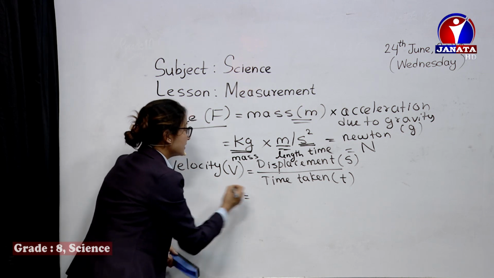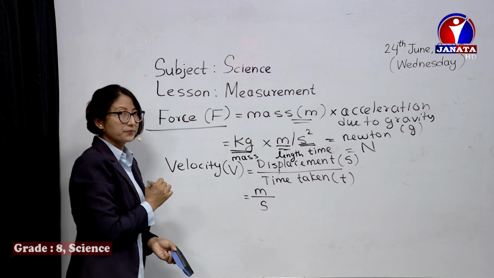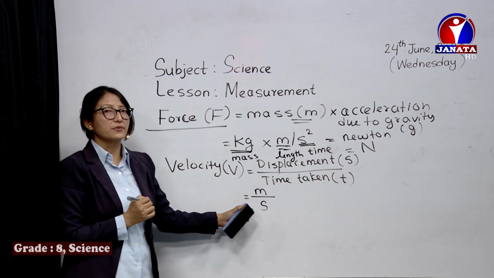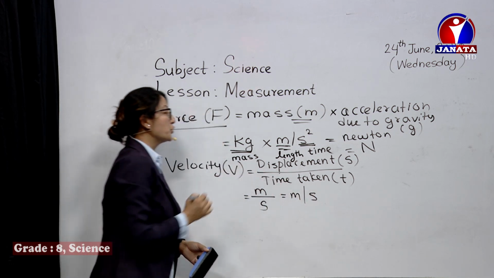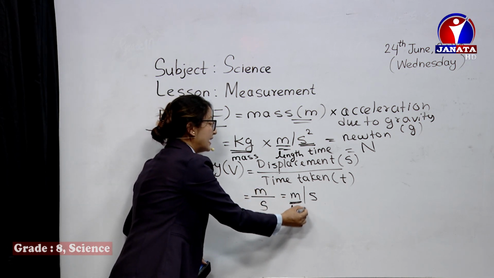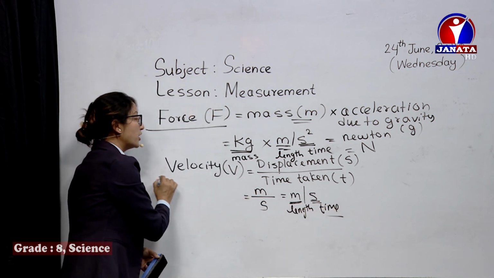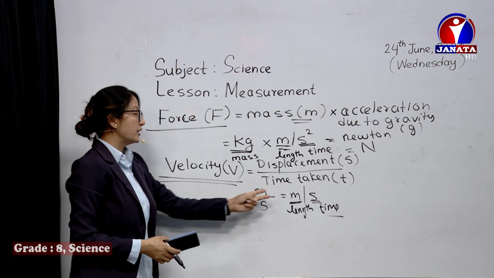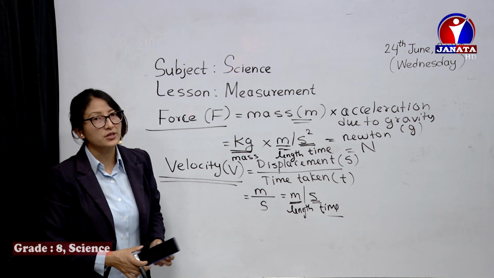Displacement is measured in meter and time is measured in second. So meter per second is a derived unit, because one is the unit of length and the other is the unit of time. The unit of velocity is dependent upon the units of length and time, so meter per second is a derived unit.